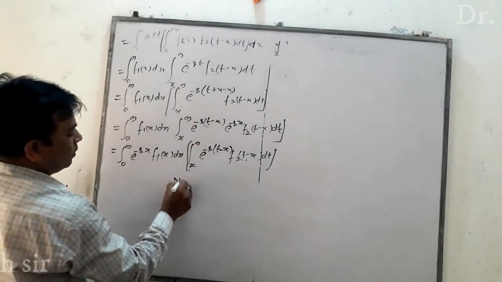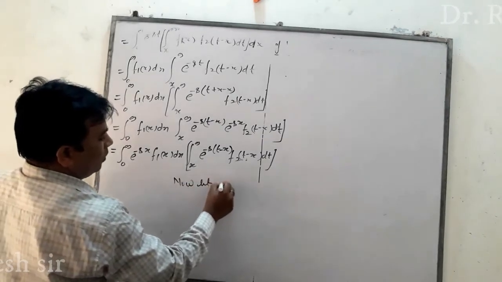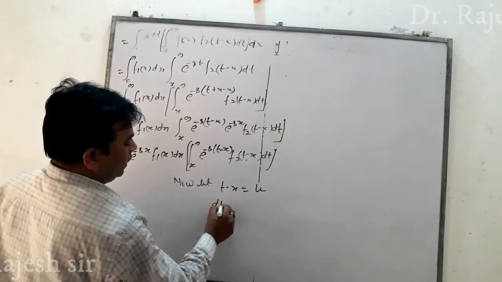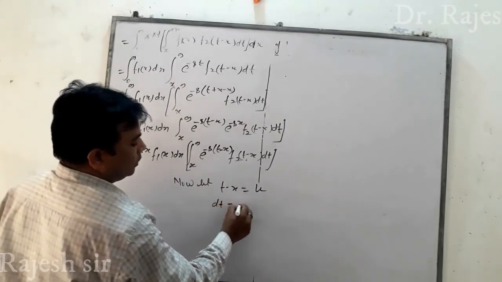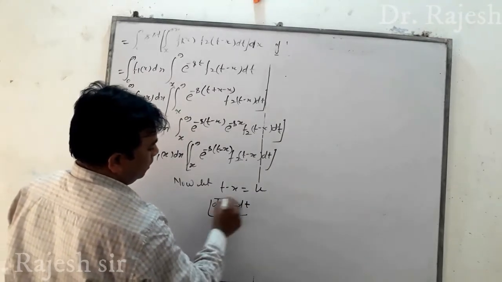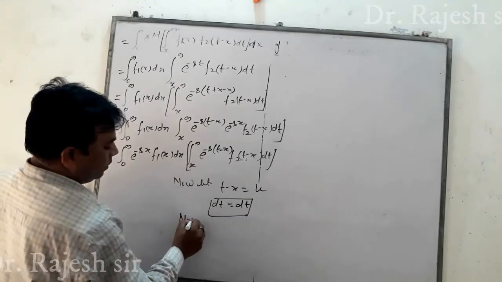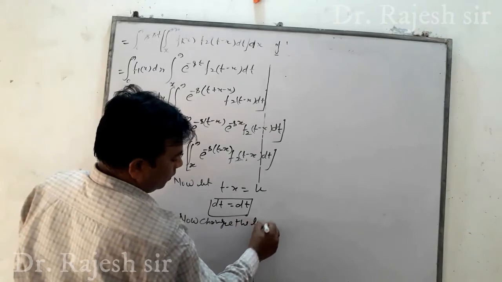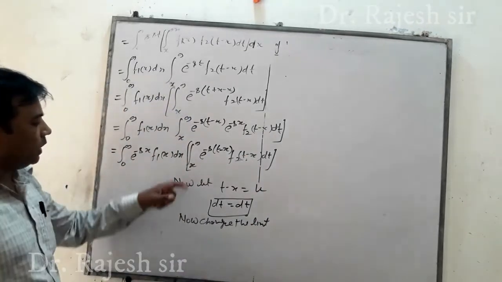Now let t minus x equal to u, and dt equals du since x is constant. Now change the limit.